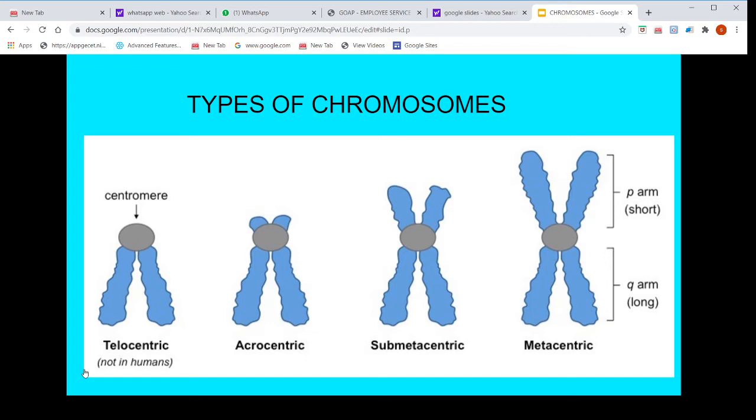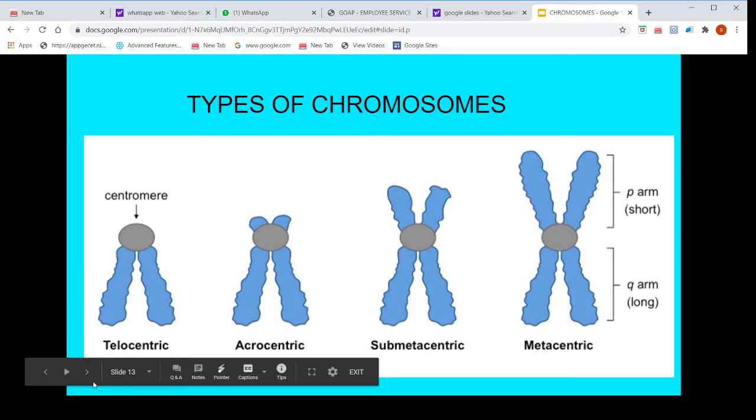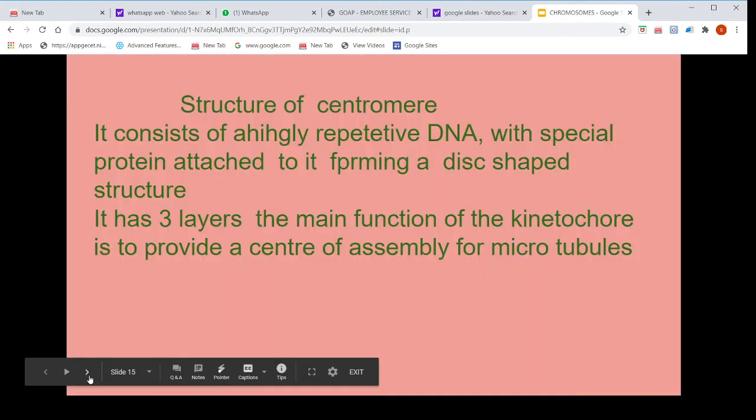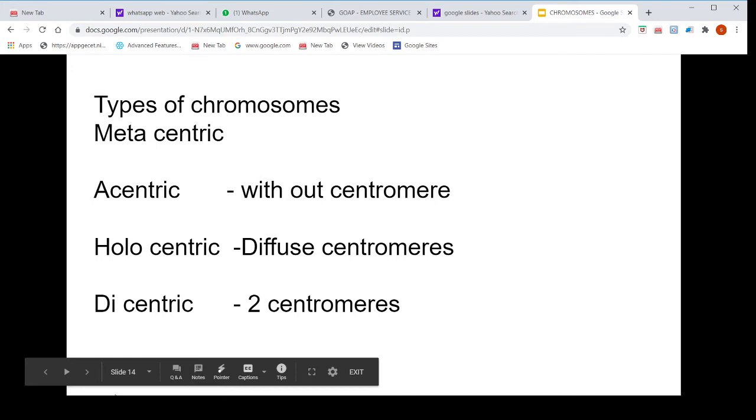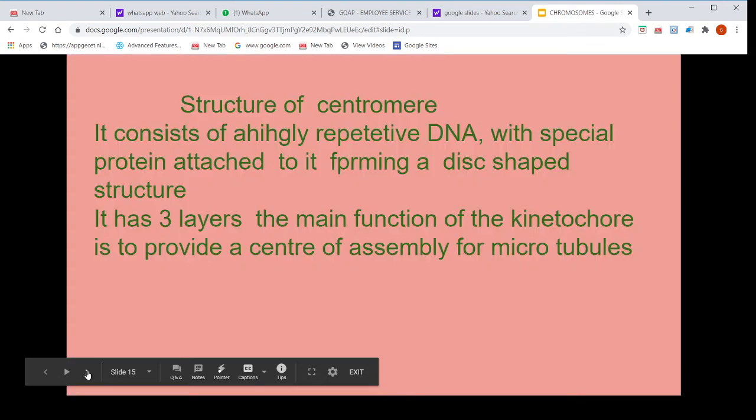Acrocentric means the centromere is near the tip of the chromosome. Telocentric chromosomes mean the centromere is present at the end of the chromosome. Not only these, there are other types of chromosomes also: acentric, holocentric and dicentric. Acentric means without a centromere. Holocentric means diffuse centromeres. Dicentric means the chromosome contains two centromeres.